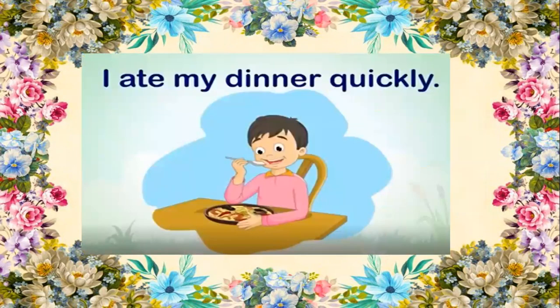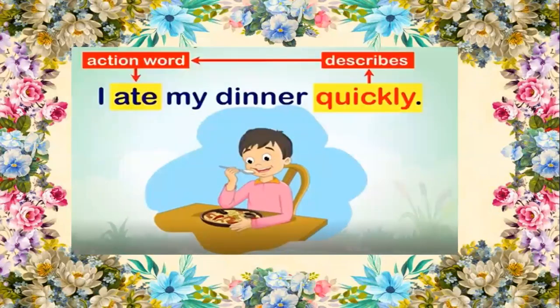Now let us see an example. I ate my dinner quickly. This is the sentence and we have to find an adverb in this. Here, ate is an action word and telling us more about the action word is the word quickly.